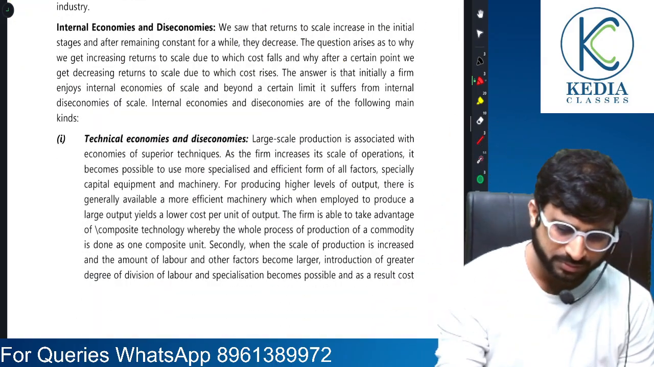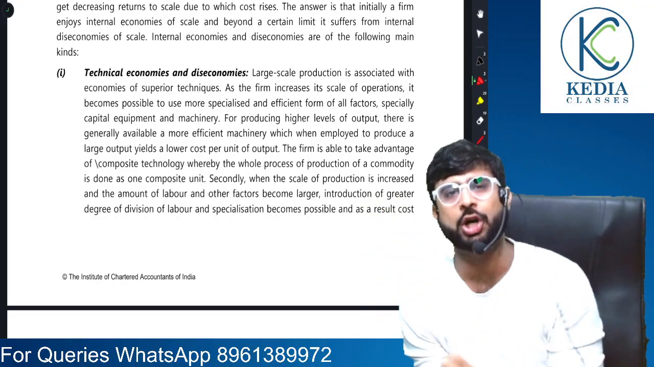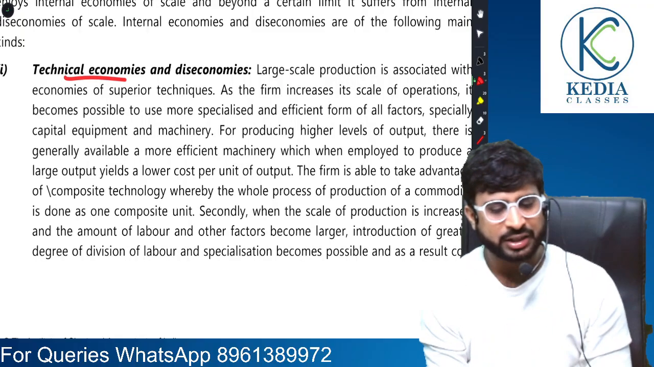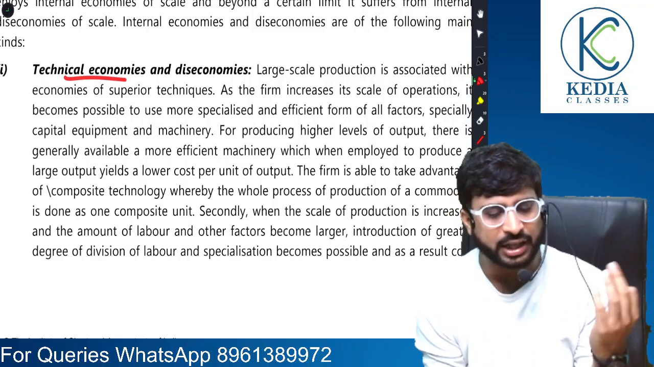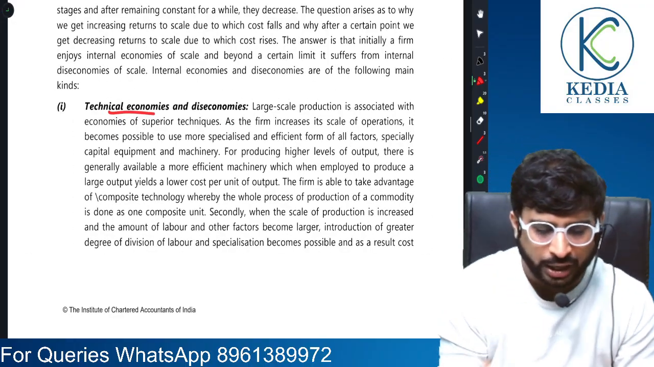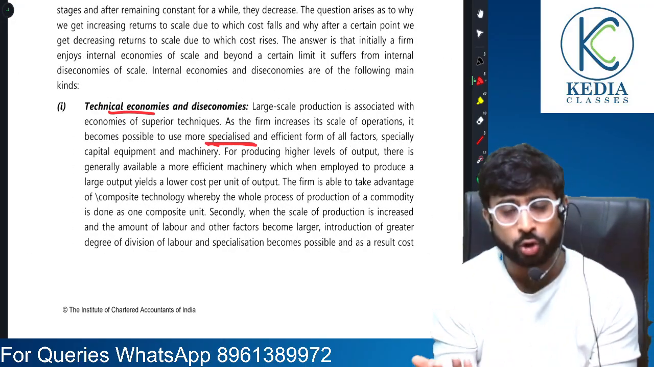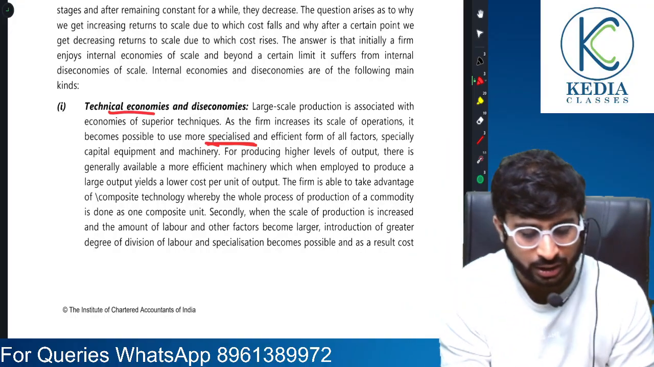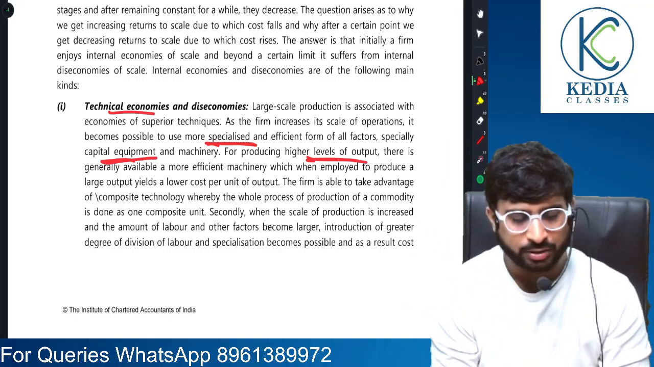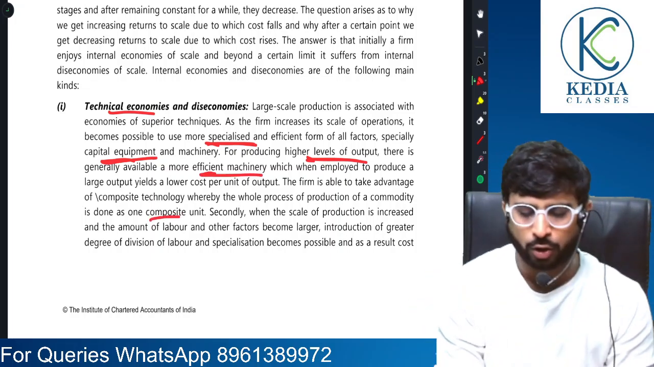Understood? Some examples: anything going beyond a certain limit is a diseconomy, a disadvantage. Let's highlight it. Technical economy. What is technical economy talking about, sir? It is when we are able to use better technology, better equipment. So when we produce at high levels, they are utilized efficiently and therefore the cost falls.